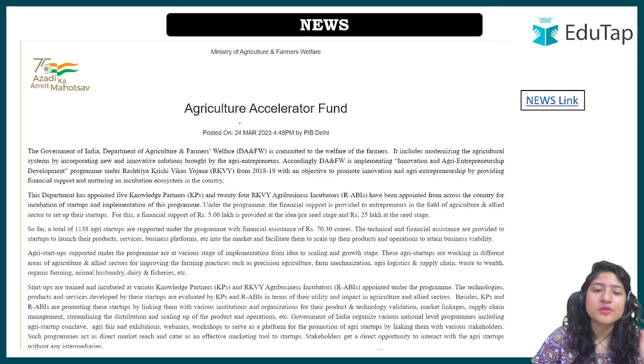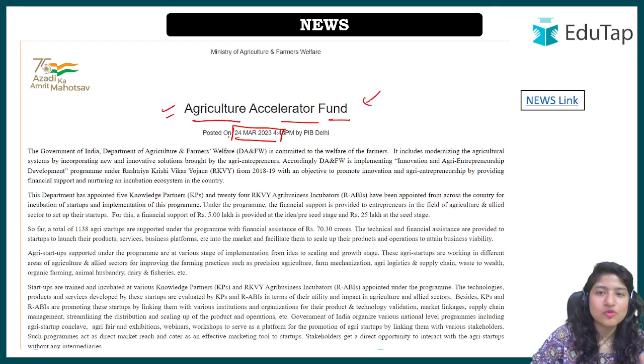Not only that, this scheme was mentioned recently, on 24th March 2023. The headline is Agriculture Accelerator Fund. We have to understand what this is, because it was announced by the finance minister a few months back. A fund has been created for the innovation and agri-entrepreneurship development program. So for this program, this fund has been created.